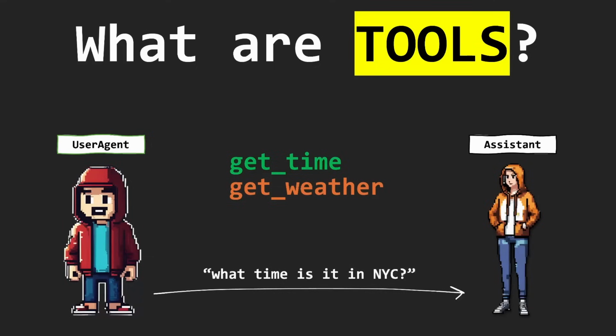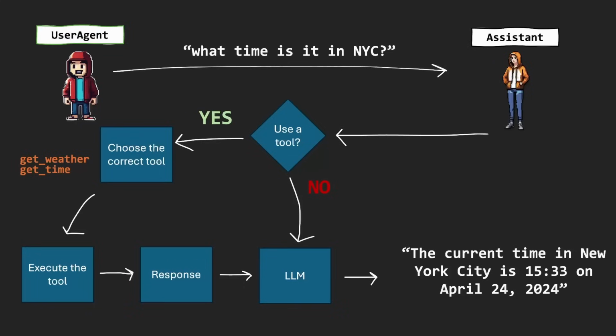In this example, we ask the assistant agent, what time is it in NYC? Well, the assistant now has two different tools to choose from, get time and get weather, which again are just user-defined Python functions. Let's dive a little deeper into how this works. We still have a user agent that's going to ask what time is it in NYC to the assistant agent.